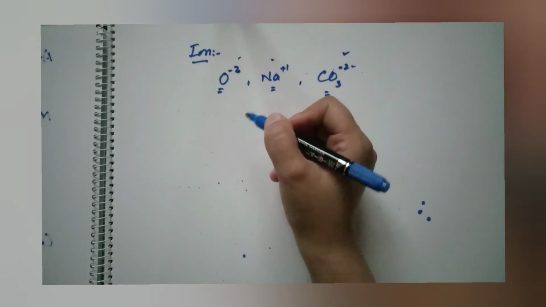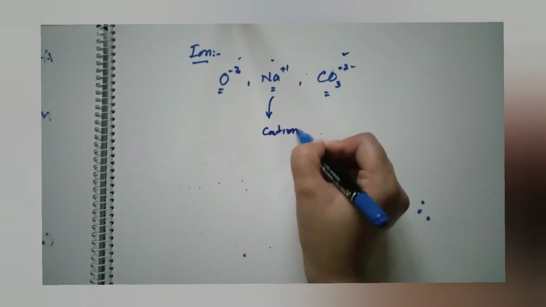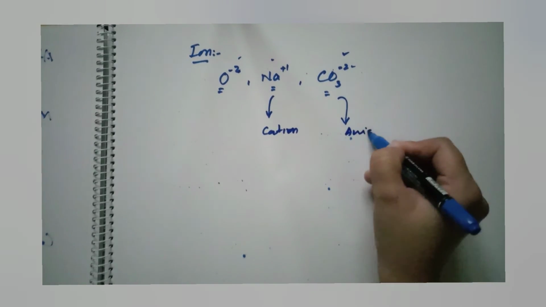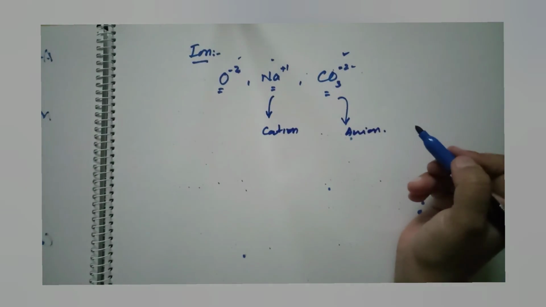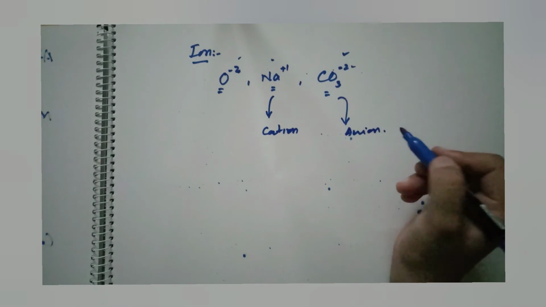If a particle has a positive charge, it is called a cation. If a particle has a negative charge, it is called an anion. Now, how cations and anions are formed, we will discuss in our next lectures. Okay, thank you.